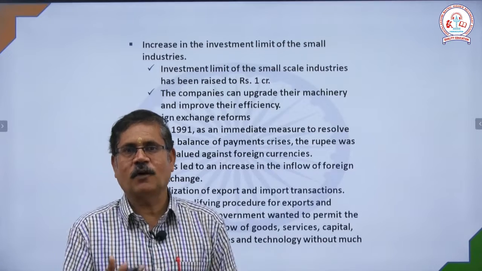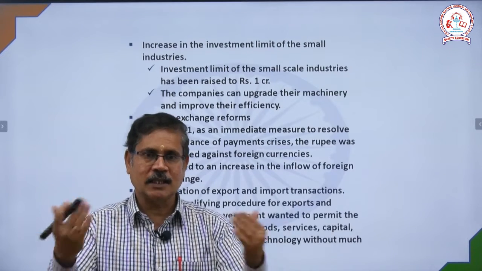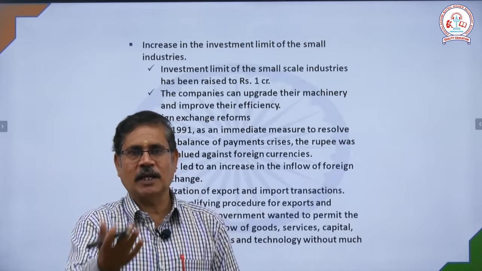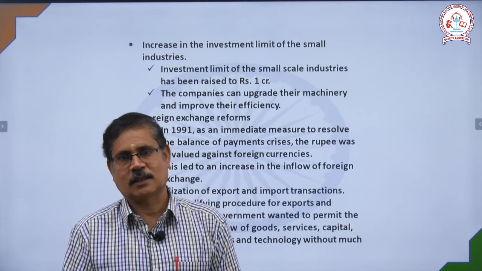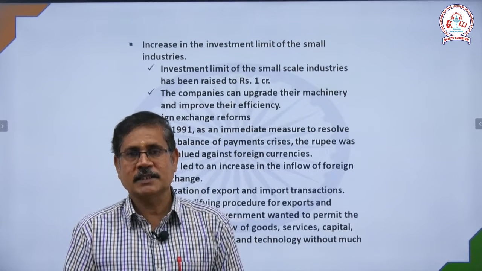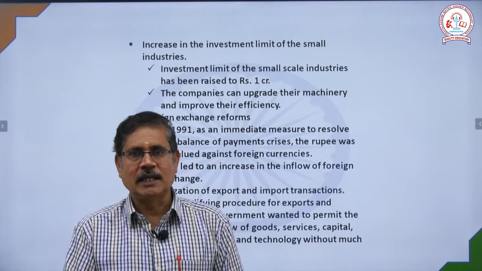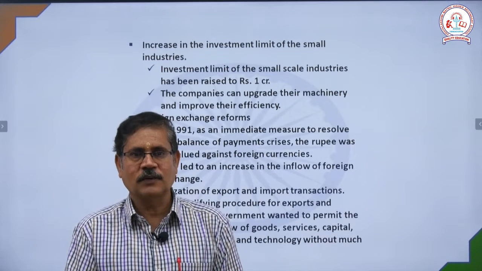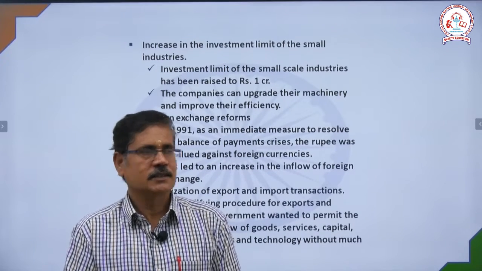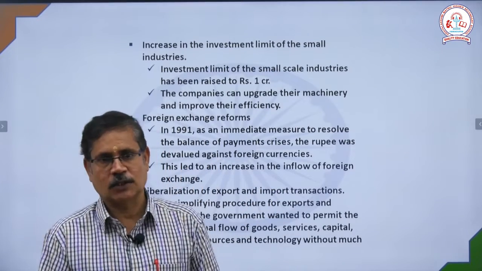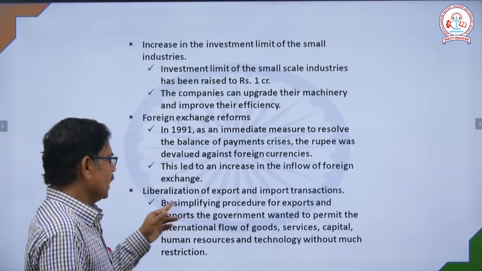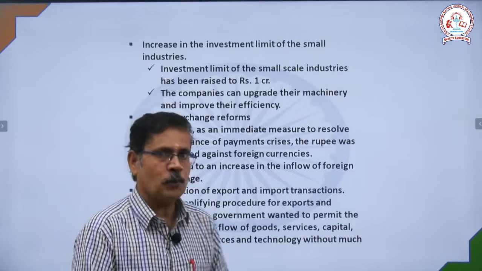So, what is meant by foreign exchange reform? With foreign countries, we can also import their goods, and we exchange the money transfer. From that point of view, it leads to an increase in the flow of funds and exchange in our foreign currency also. Then, after liberalization of export and import transactions.